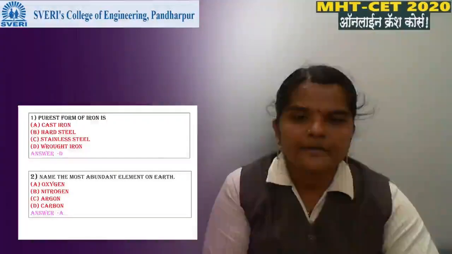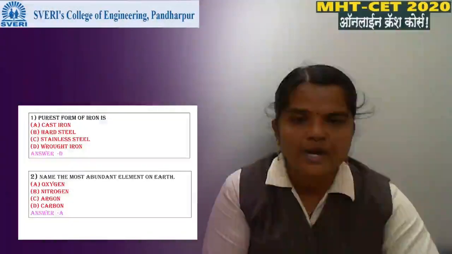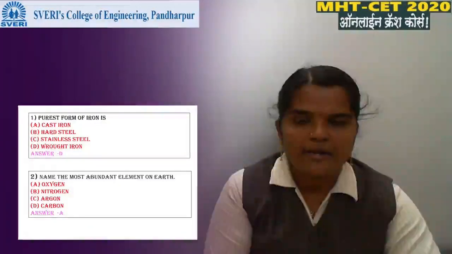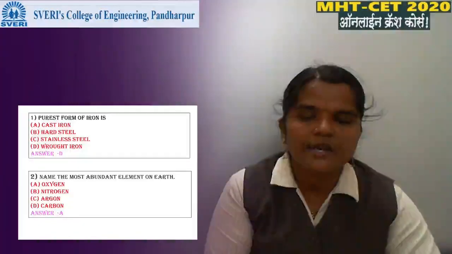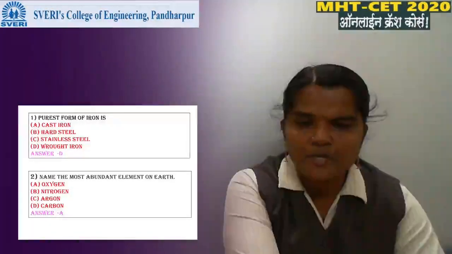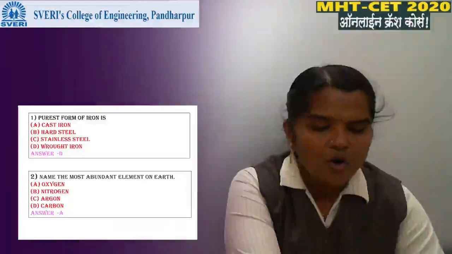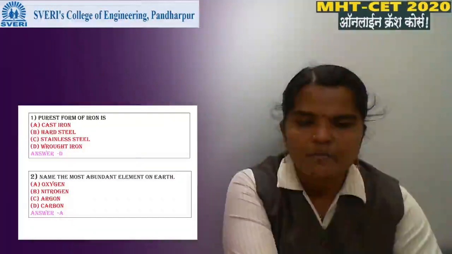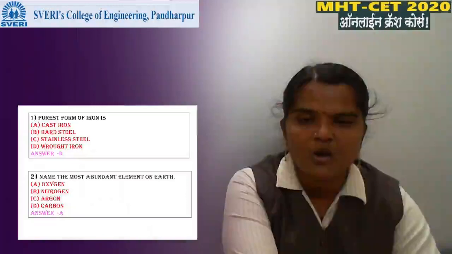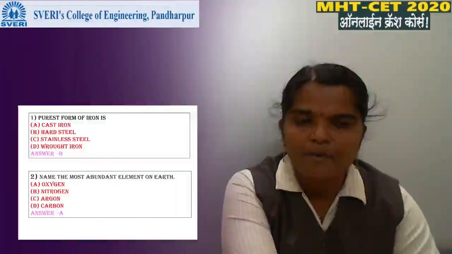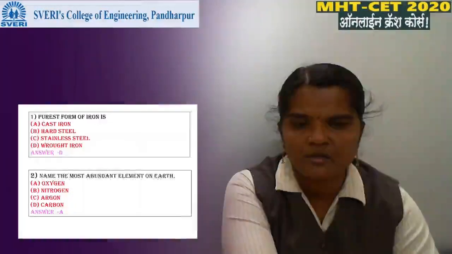Purest form of iron. Option A, cast iron. Option B, hard steel. Option C, stainless steel, and option D, wrought iron. Which one is correct? Wrought iron, because wrought iron contains only 0.2% of carbon, so option D is the correct one. Name the most abundant element of the earth. Option A, oxygen. Option B, nitrogen. Option C, argon. Option D, carbon. Option A is correct, because oxygen is the most abundant element of the earth crust.